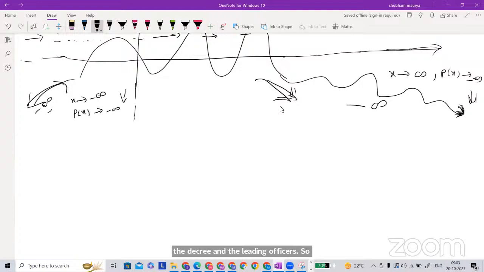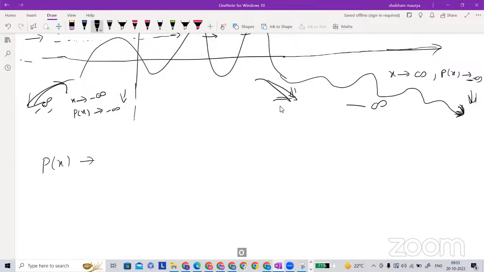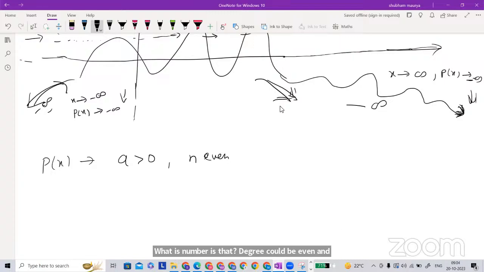So let's discuss that. Suppose you have a polynomial. I'm just writing a table. So the leading coefficient now, I hope it is clear, let's say is a. Okay, so let me write here, not in the table form. The leading coefficient is greater than 0, and the degree is also decided, even or odd. Degree could be even or odd. So suppose the degree is even, what is going to be in that case?